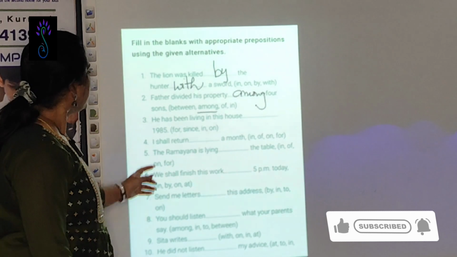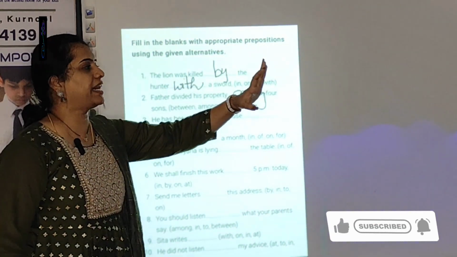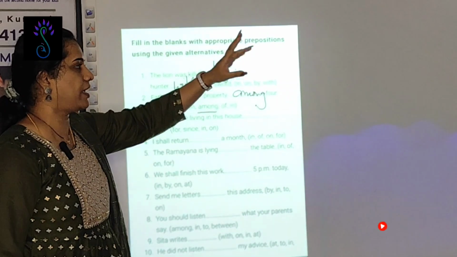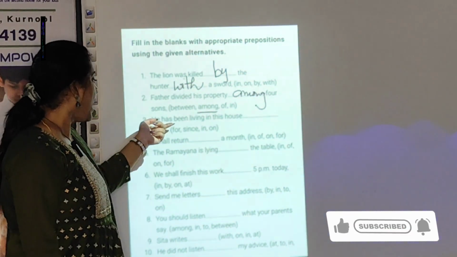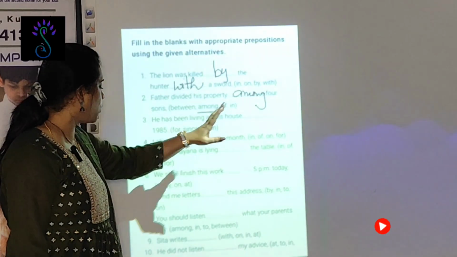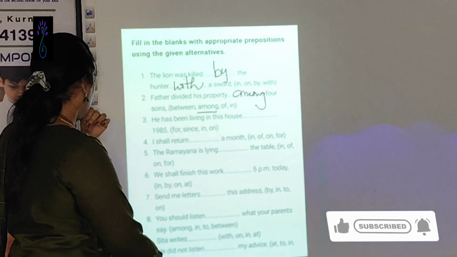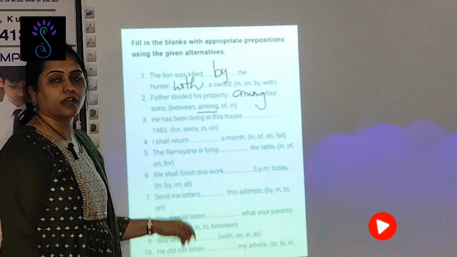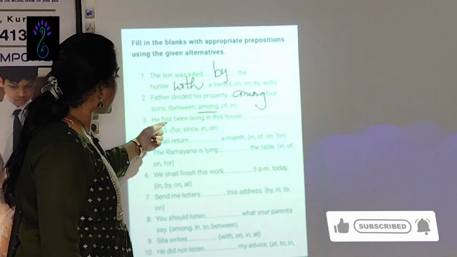He has been living dash this house. Has been, present perfect vachindi. You should use either since or for. Has been living in this house for, since, in, on, no, strike off. For or since. In the year cheppanu, in the year correct, kani ikkada has been vachindi kada.